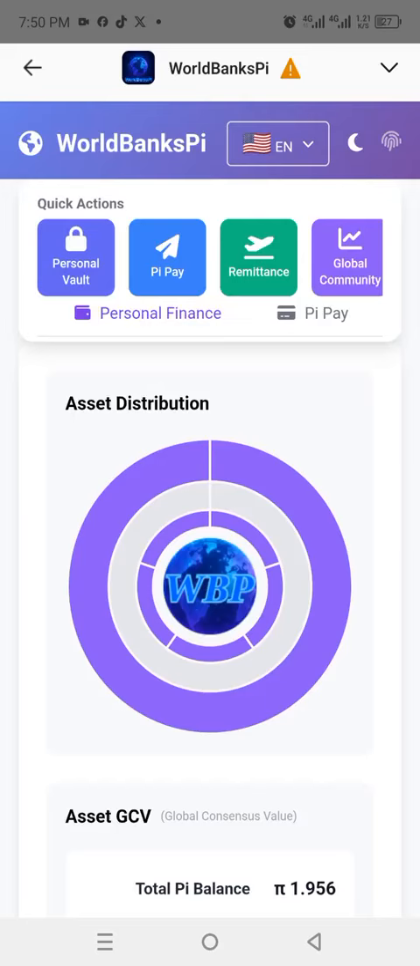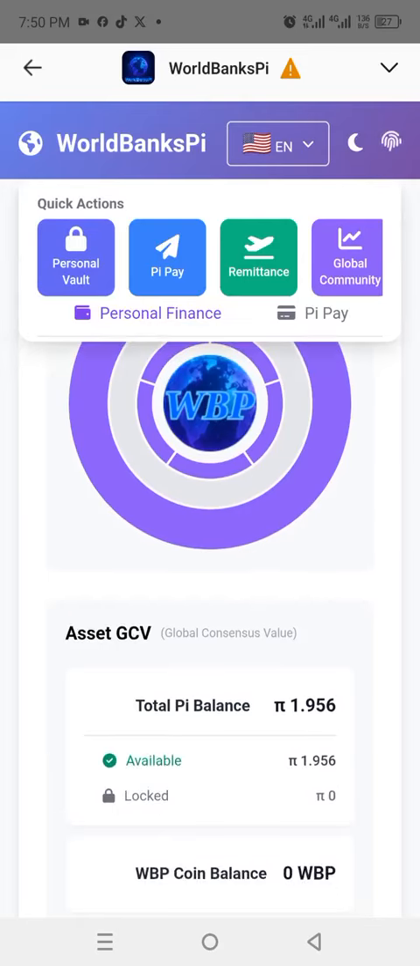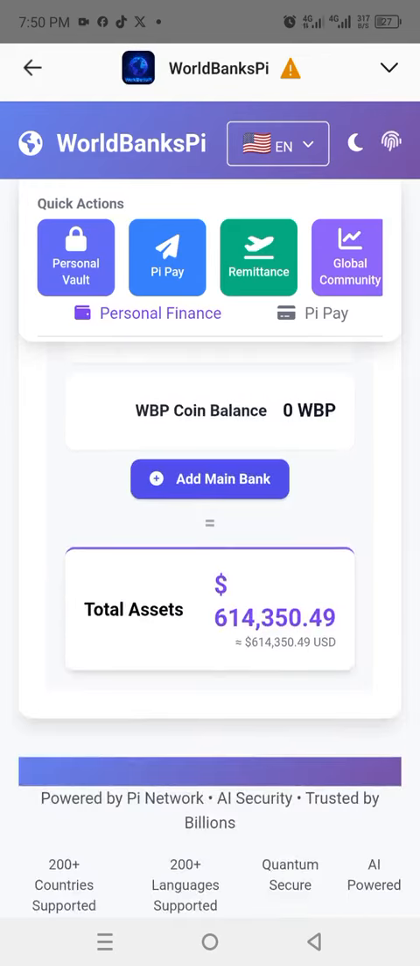Wow. Here we are. So when you check, I have an available balance of 1.956 Pi. So let's go to see the equivalent. Wow. The equivalent total asset I have based on my available Pi, which is 1.956, is 614,350.49 US dollars. So which means that per the GCV value, my current available asset is 614,000 US dollars.